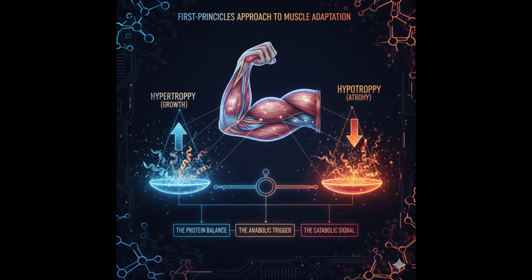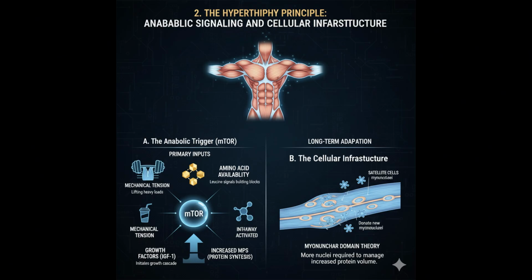1. The zero-sum principle: net protein balance. The fundamental truth of muscle size is that it is governed by a simple, zero-sum equation within the muscle fiber, the myofiber. Muscle mass = rate of muscle protein synthesis (MPS) minus rate of muscle protein breakdown (MPB). Hypertrophy occurs when the rate of MPS consistently and significantly outweighs the rate of MPB, resulting in a net positive protein balance. Hypotrophy, or atrophy, occurs when the rate of MPB consistently exceeds the rate of MPS, resulting in a net negative protein balance. Muscle size is, therefore, not a measure of effort but of the cumulative difference between these two opposing molecular processes over time.